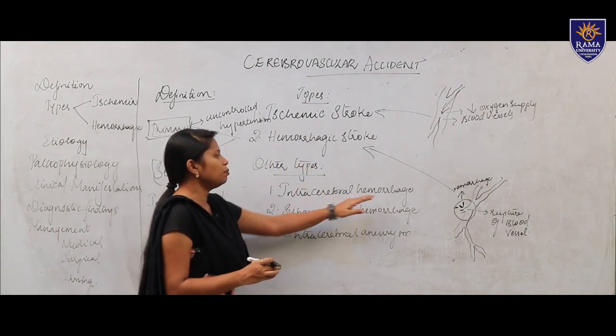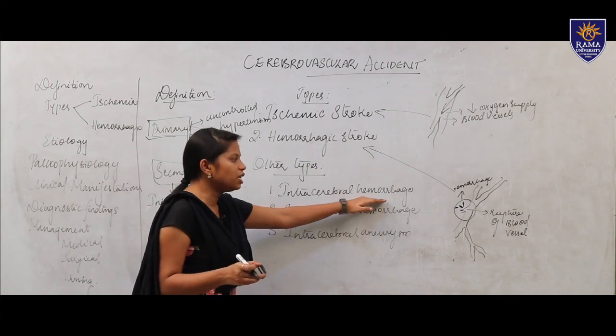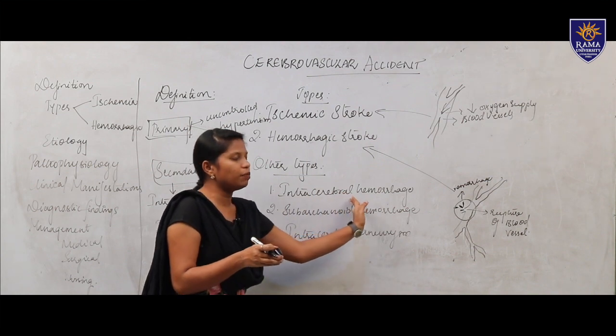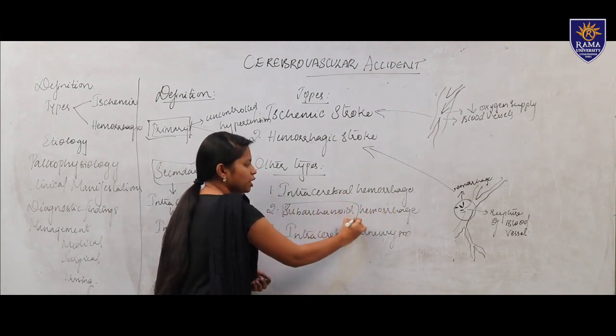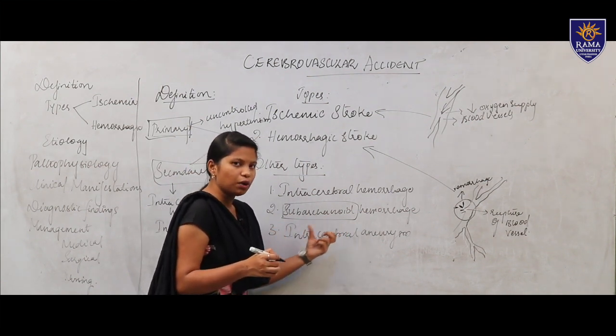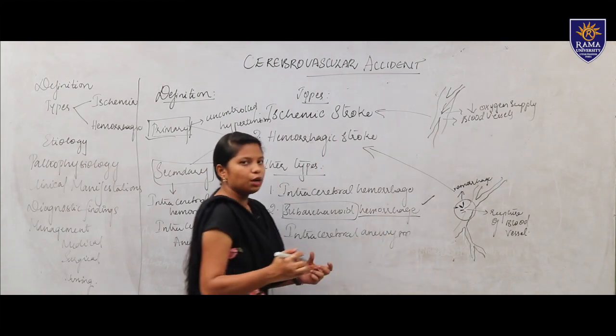So, intracerebral hemorrhage: when the hemorrhage is occurring within the brain tissue, we call it intracerebral hemorrhage. Then subarachnoid hemorrhage, as we know the subarachnoid space lies between the dura mater, pia mater and arachnoid. If the hemorrhage occurs in the subarachnoid space due to an increase in blood pressure, that is subarachnoid hemorrhage.